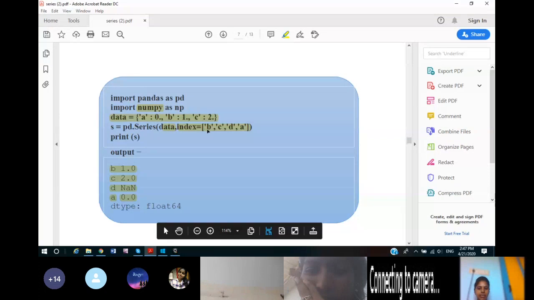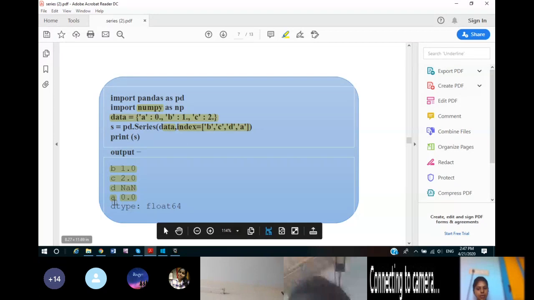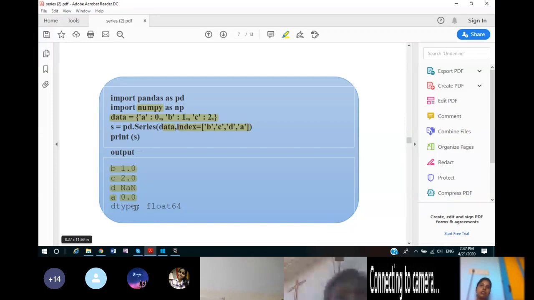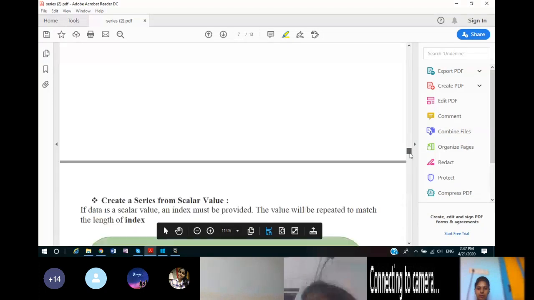For the indexes which you have given, the sequence of the indexes will be like this, B, C, D, A only. But the dictionary values will be shifted or will be according to the dictionary only. So the corresponding key will match to the corresponding value in the series. I think you understood what it means.